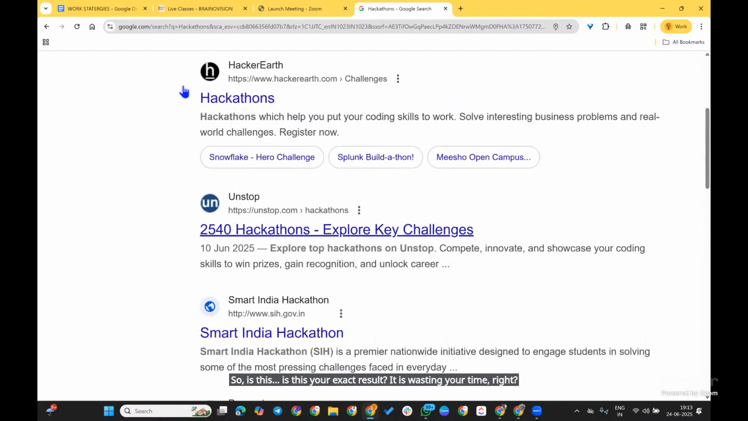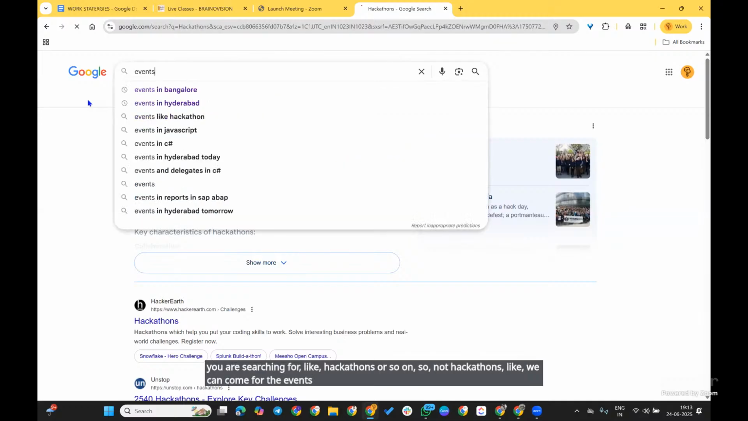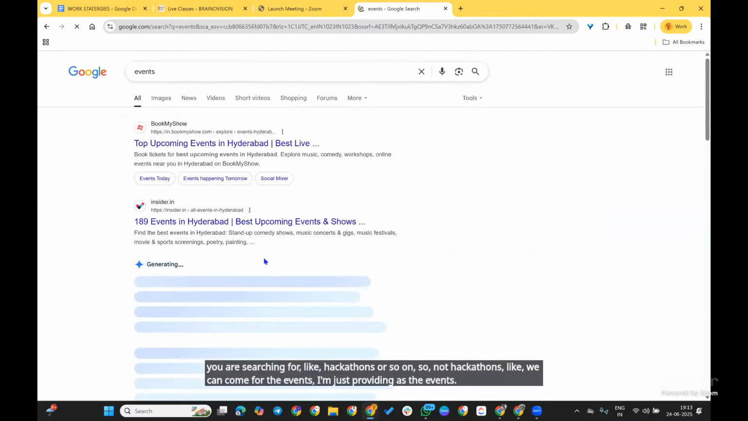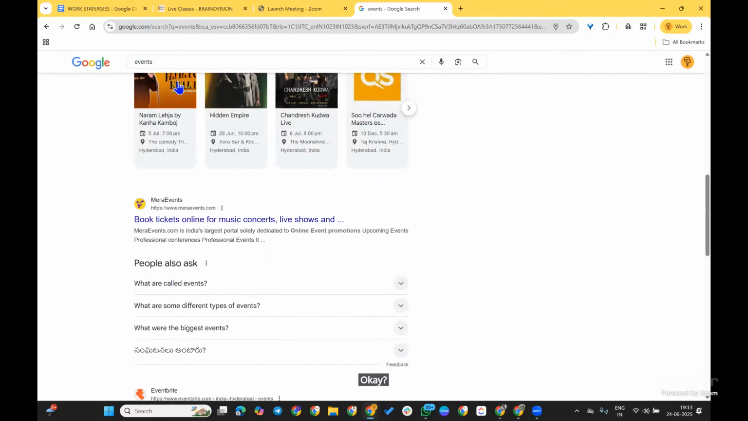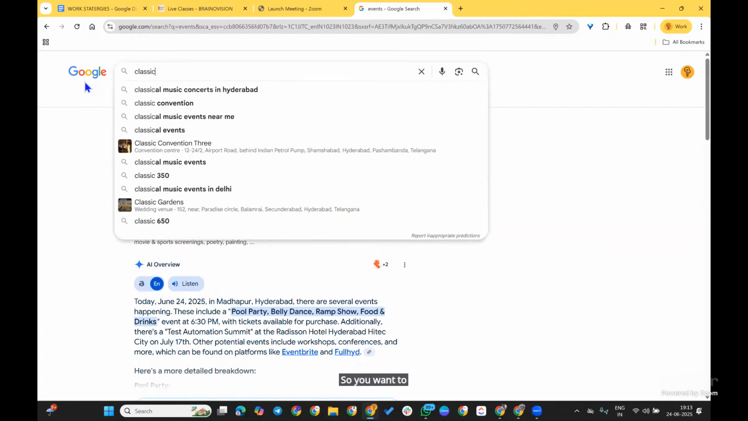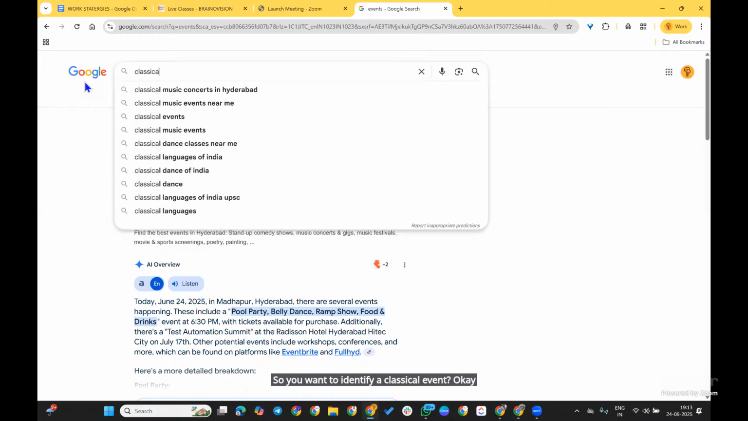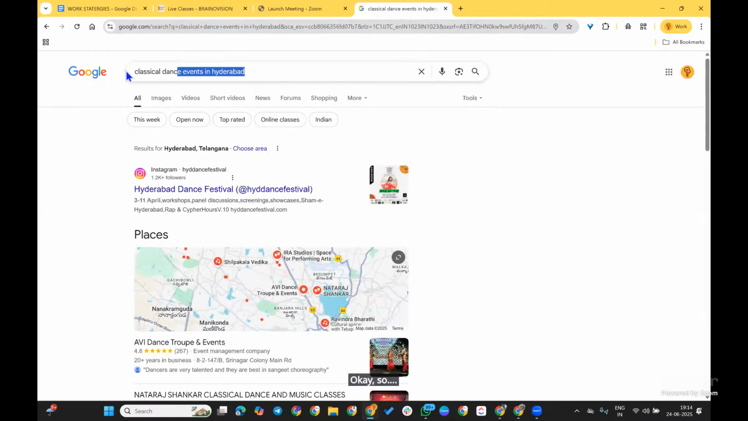When you are searching for hackathons and so on, let's come to events. I'm just writing events. Say you want to attend a classical event. I'm searching for a classical dance event in Hyderabad. I want to attend these classical events, so I'm searching on the internet. I just want some people's addresses.